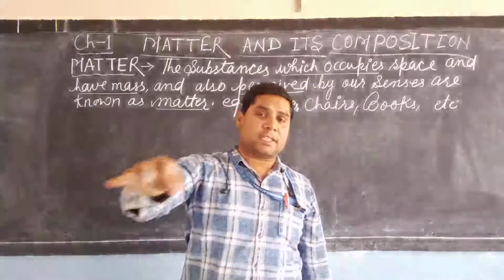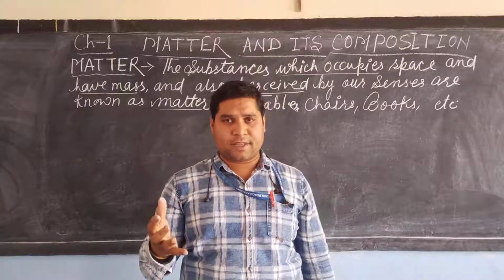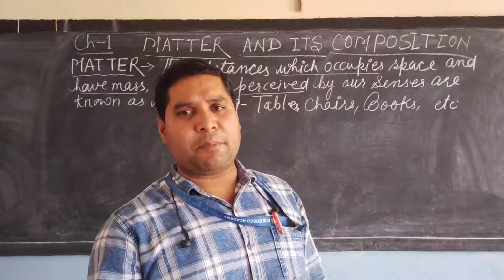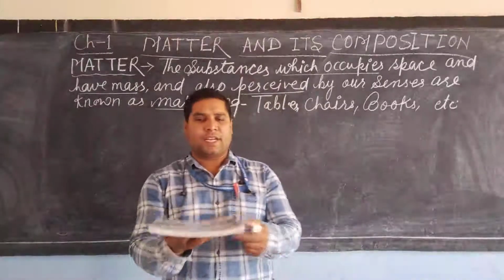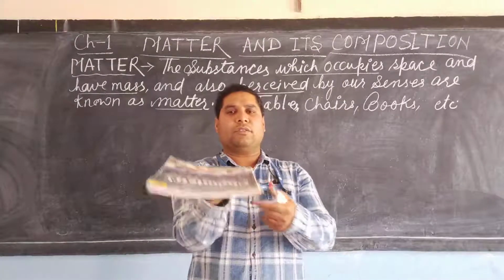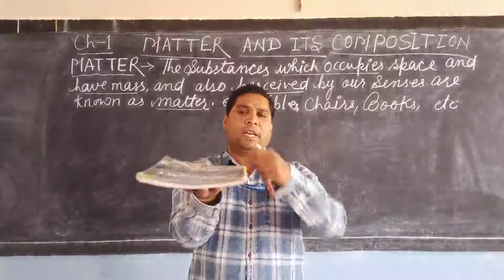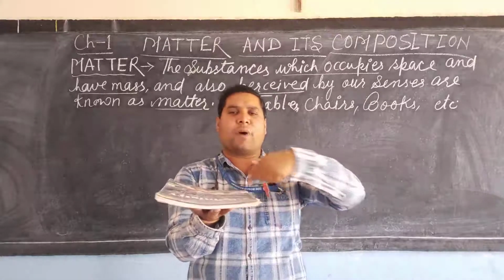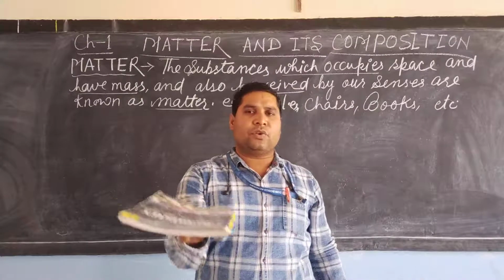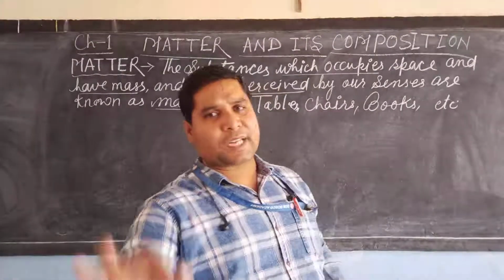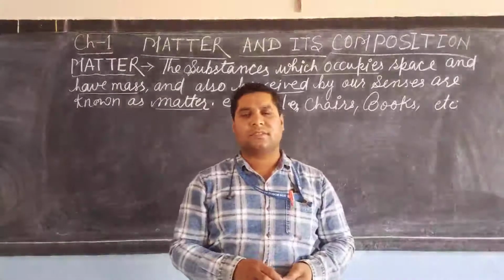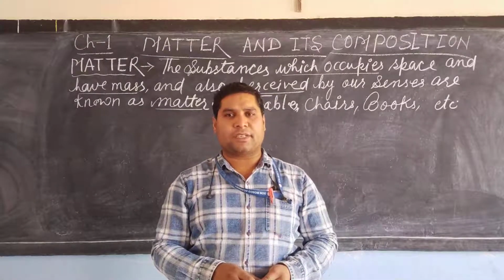Means the substance which occupies space and have mass can be termed as matter. For an example, you see book kept on the table, chair on the bed or on palm. It cover space or it occupy space and have some mass, known as matter. So all those substances which occupy space and have mass, known as a matter, dear student.